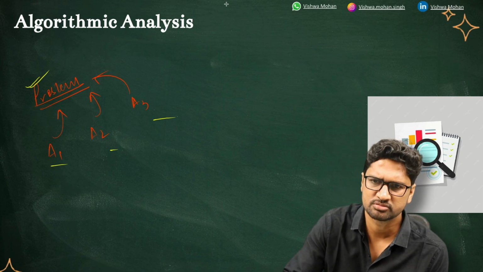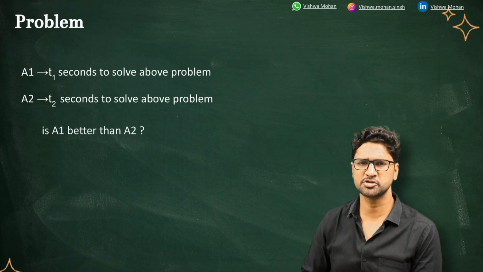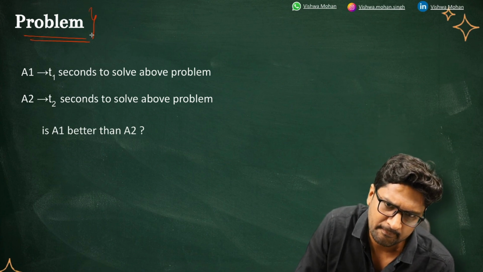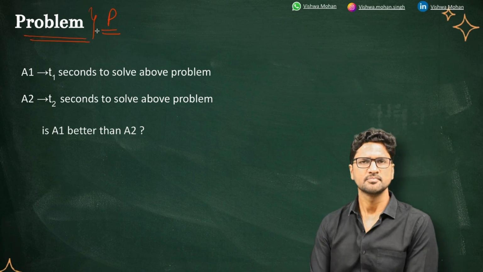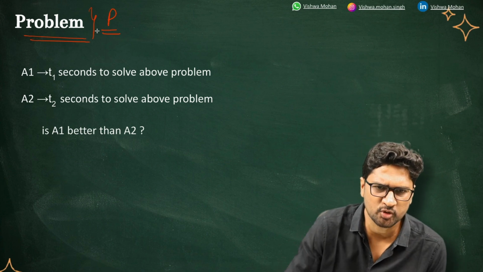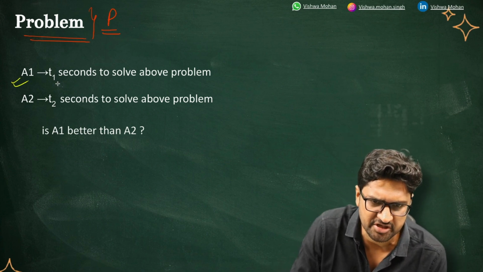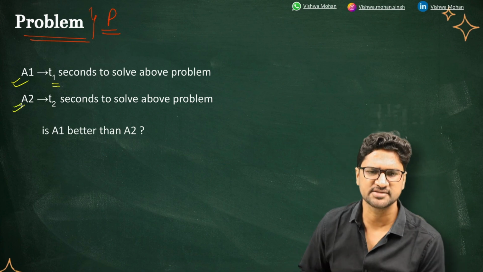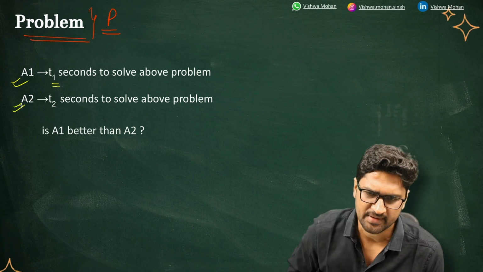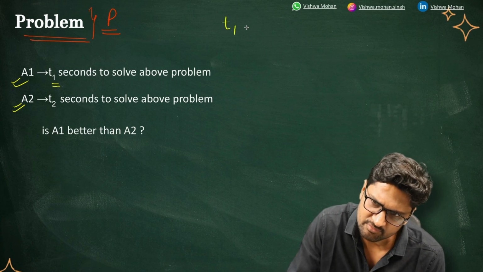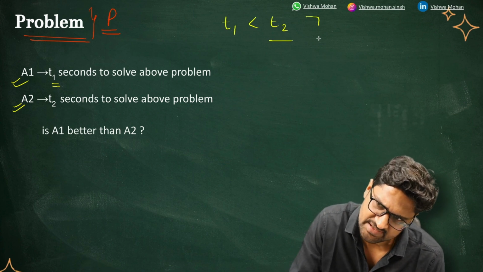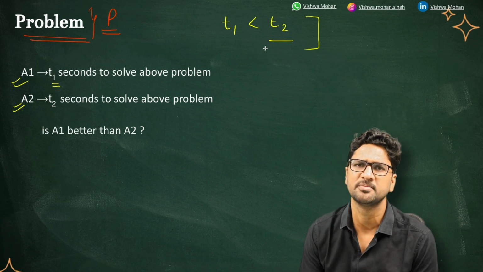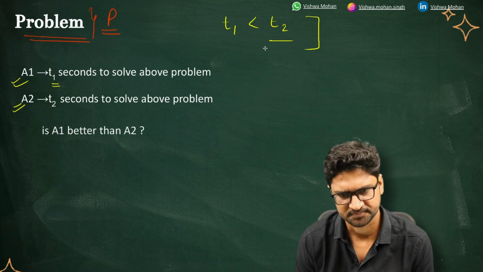Now to solve this, let me ask you a question. There's a question on the screen right now. Let's say that there is a problem P, and to solve this problem P you have two solutions. Algorithm A1 takes T1 seconds, and algorithm A2 takes T2 seconds to solve the problem P. And you have been told that T1 is less than T2. It means that algorithm A1 takes less time to solve the same problem P than algorithm A2.